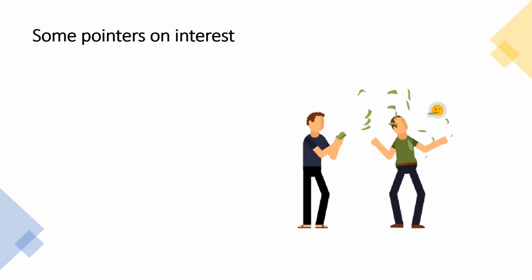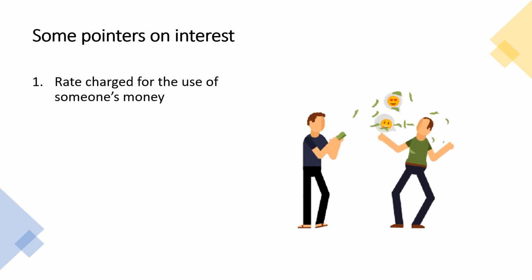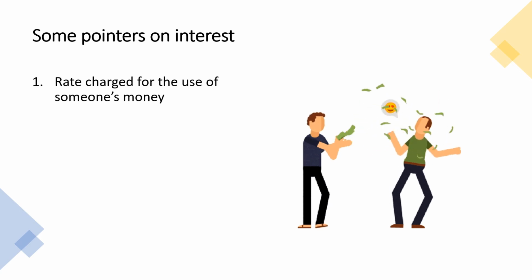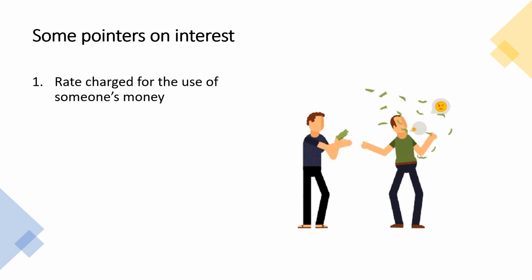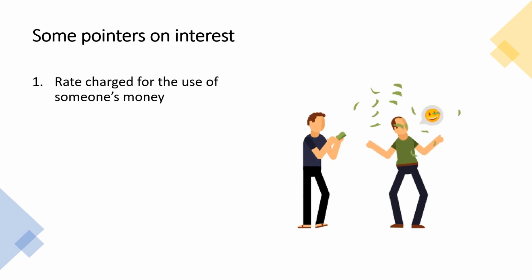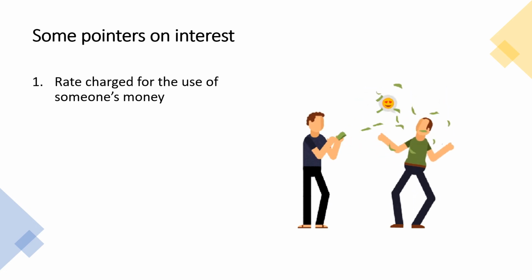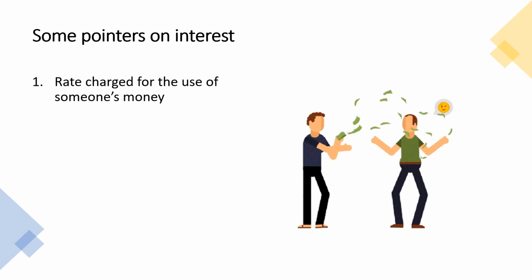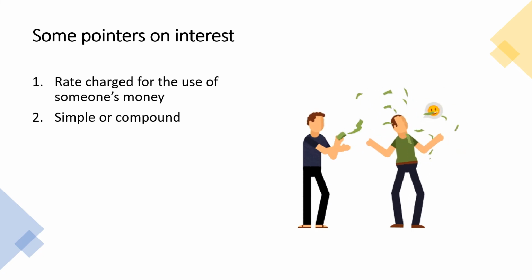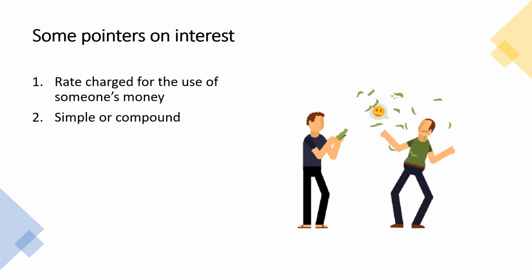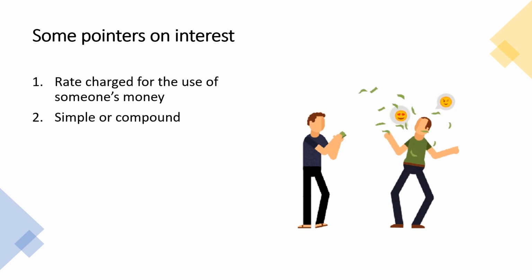Okay, so we now know that interest is the rate charged for the use of someone's money. On the perspective of the debtor, that is money paid for the use of someone else's money. On the point of view of the creditor, that is money earned or income for the use of his money. Interest in engineering economy, we consider simple or compound. We will learn about simple interest and compound interest later on.